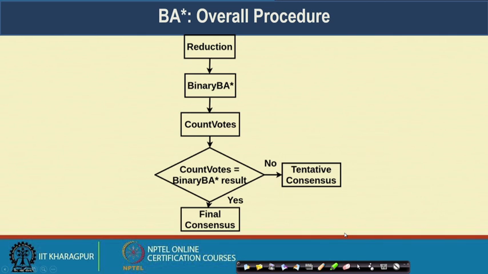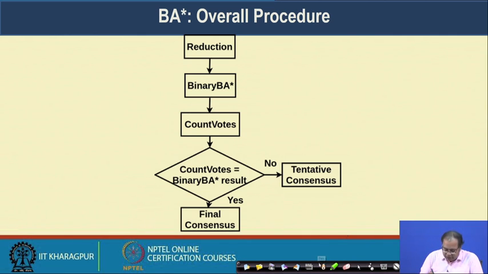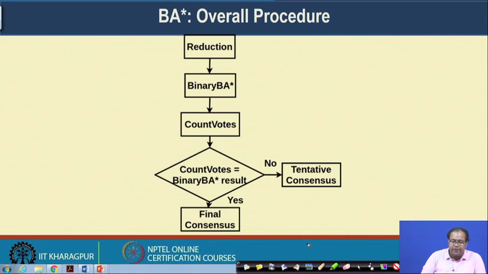So, this is the overall procedure of the Byzantine agreement. Initially we have a reduction phase. This reduction phase applies cryptographic sortition to find out the members who will be there in the committee. Then we execute the binary Byzantine agreement protocol, which says whether to agree on a block or not.